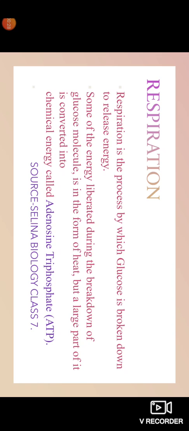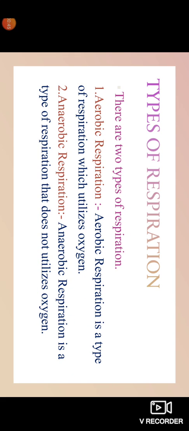We know that in the process of photosynthesis we get glucose, but in respiration the glucose obtained from photosynthesis is broken down and it gives us energy. Majorly that energy is in the form of heat, but some of the chemical energy is in the form of ATP, that is adenosine triphosphate.